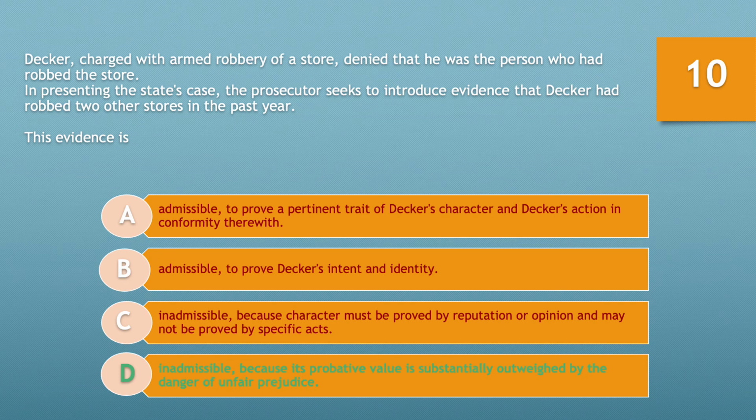If you chose option D, inadmissible because its probative value is substantially outweighed by the danger of unfair prejudice, you would be correct. You also ended this line of questioning on a great note with this correct answer. No character evidence is admissible during the prosecution's case in chief unless it is a sexual assault or child molestation case, or where the court has admitted evidence of victim's character offered by the defendant.